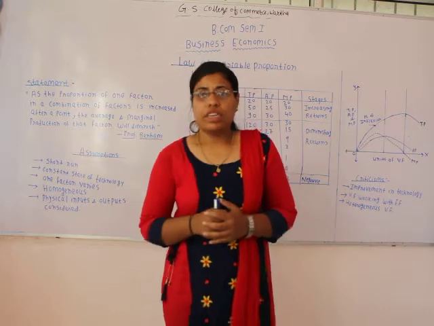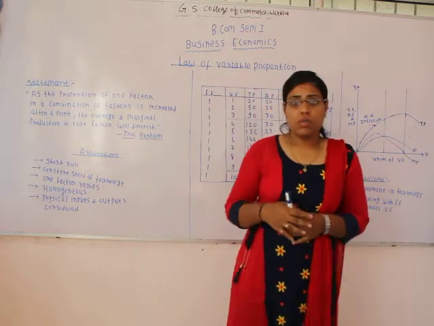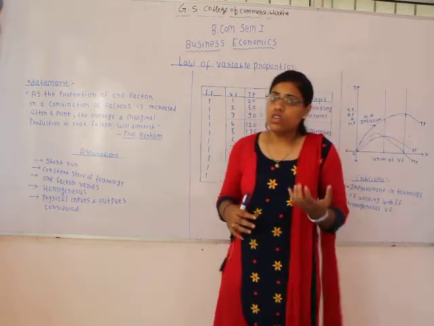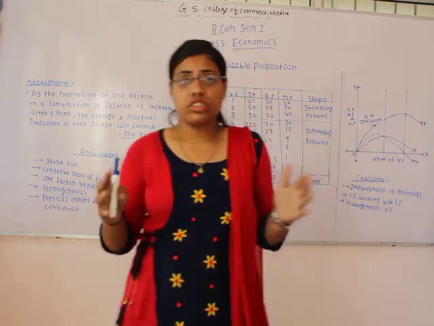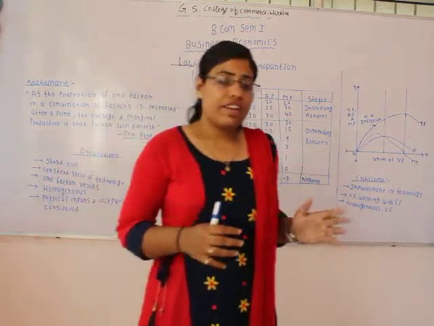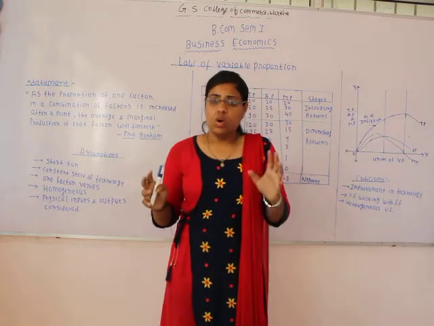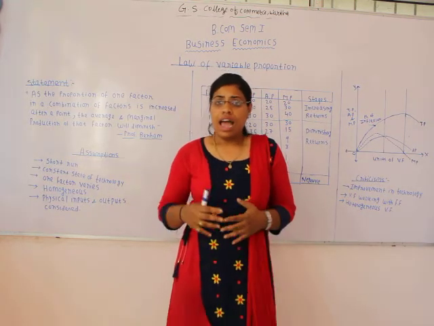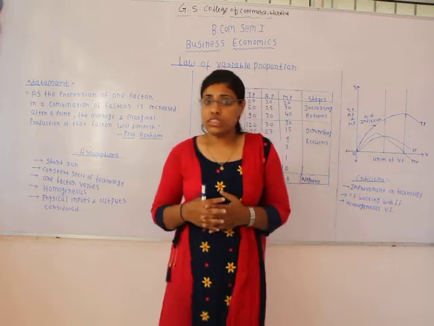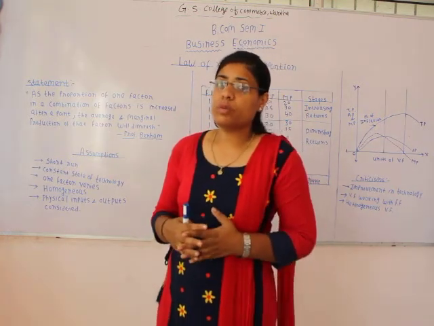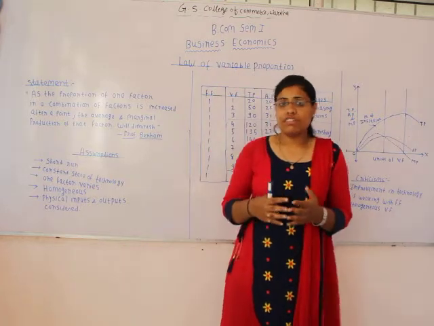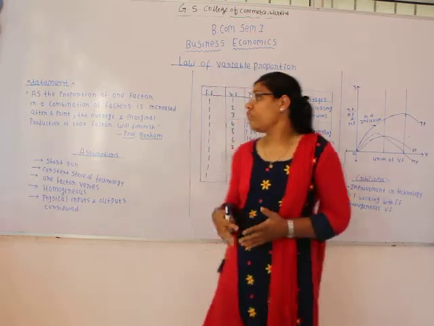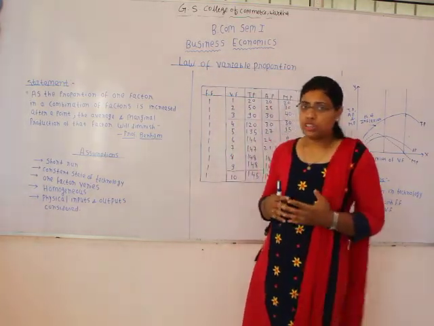Okay, so when we talk about the law of variable proportion, it is also known as short run production function. So why is it known as short run production function? Because in short run all the factors of production cannot be varied. Only some factors of production can be varied in short run, and other factors remain fixed or constant in short run. So under law of variable proportion, we study the law with one variable factor and other factors remaining fixed, and that is why this law is known as law of variable proportion or the short run production function.